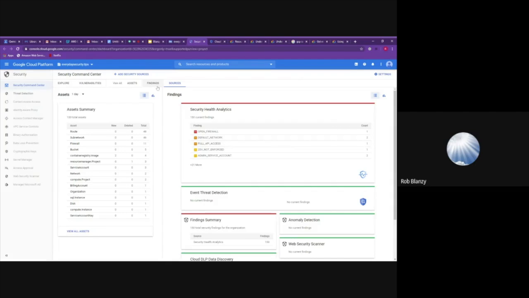Security Command Center is another service that Google provides that also requires an organizational level to be functional. Without that organizational level, you can't see what's happening because this specific service dives into everything. It looks at everything across your organization, your projects, all your resources. Are there any threats? Are there any vulnerabilities and all that fun stuff?